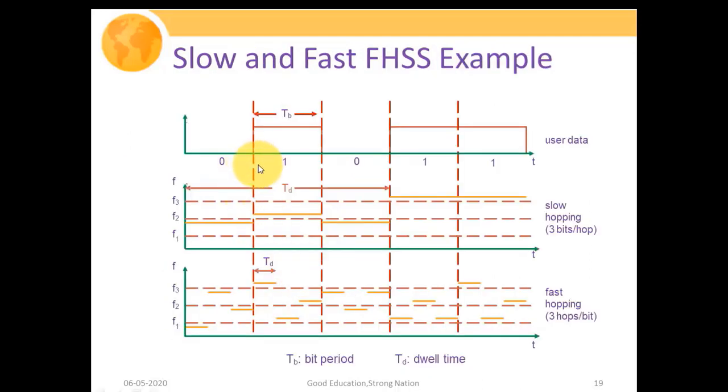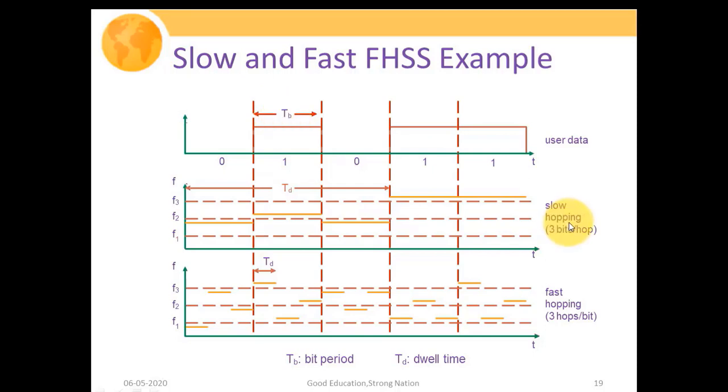So this figure is showing the example of our slow hop frequency spread spectrum system and fast hop spread spectrum system. The upper portion of the figure reflects the user data, which is 0, 1, 0, 1, 1. A high pulse represents 1 and a low pulse represents 0. This is your user data, and the bit duration is represented by Tb.